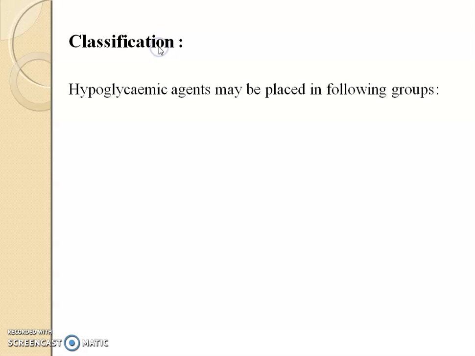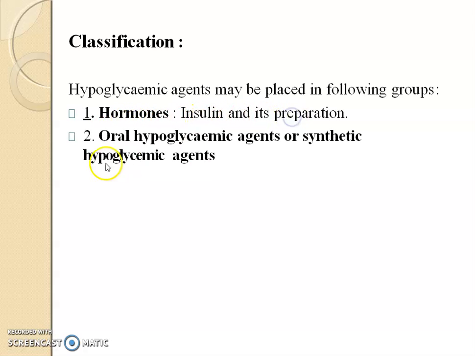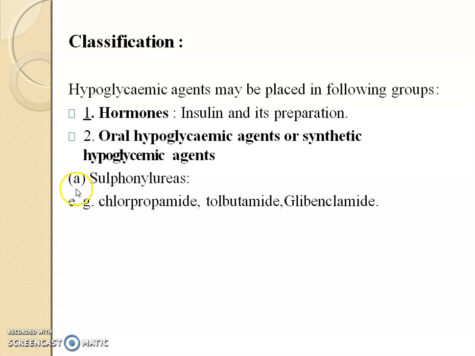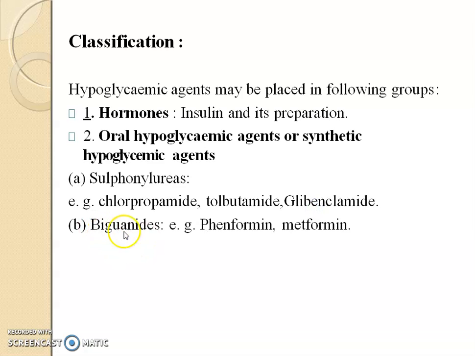Classification of hypoglycemic agents. Hypoglycemic agents may be placed into the following groups. First is hormone, that contains insulin and its preparations. Second class is oral hypoglycemic agents, also called synthetic hypoglycemic agents, that are divided into sulfonylureas, for example chlorpropamide, tolbutamide and glibenclamide. Secondly, biguanides, for example phenformin, metformin. And third class is plant product, an example is gurmar.